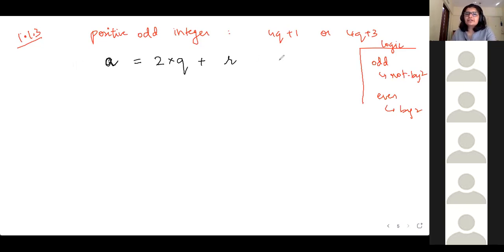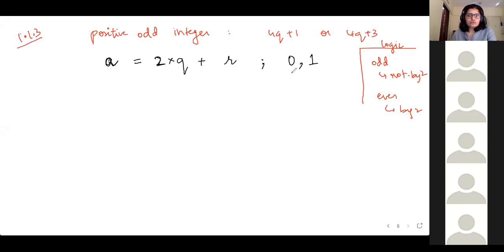Agar divisor 2 hai to 0, 1. More than 0, less than the divisor. Okay, so hamara divisor 2 hai to the remainder can either be 0 or 1. So remainder can take the values of either 0 or 1.